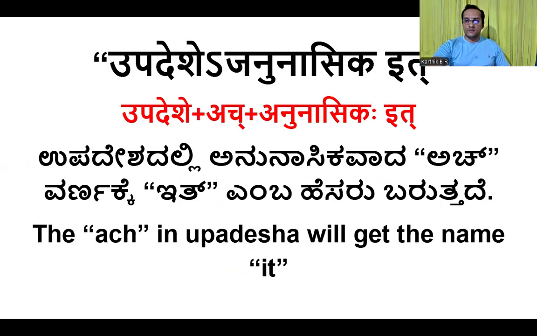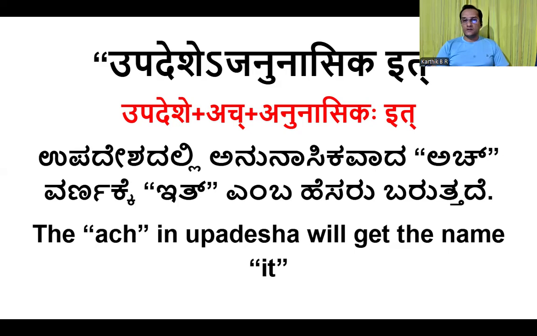Now, one more sutra we will understand. To understand guna sandhi perfectly, this is also needed. Upadeshe janu nasika it. Upadeshe ach anunasikaha it. There are four words. Upadeshe, in Upadesha. Ach, anyway, ach is swara. Anunasikaha ach. In ach, there are many types we know. In that, one type is anunasika and ananunasika.